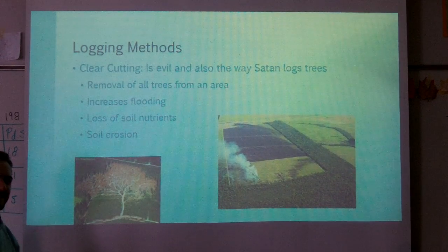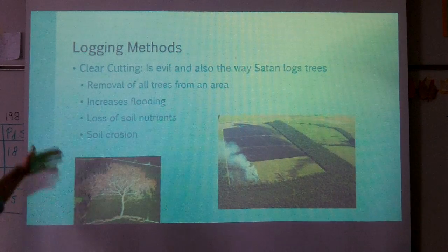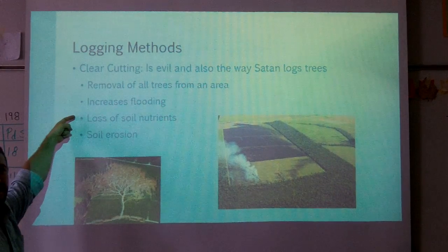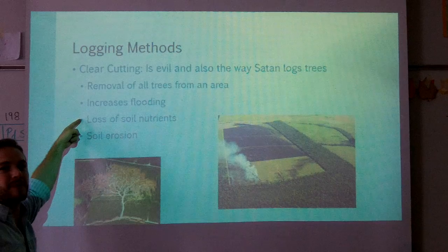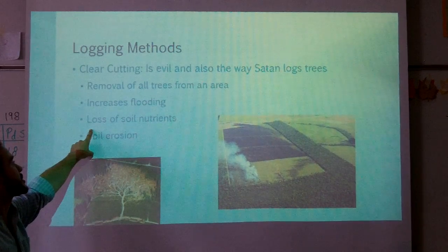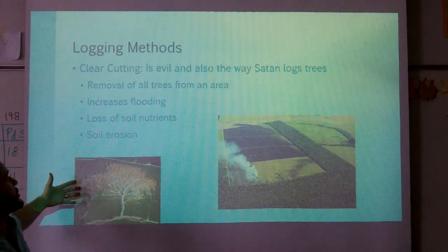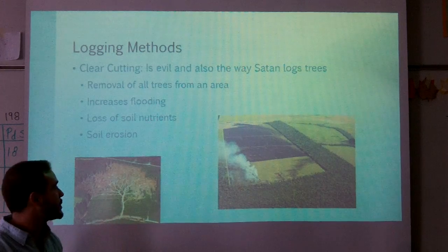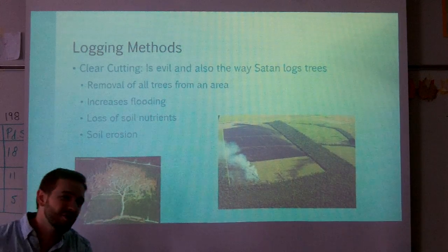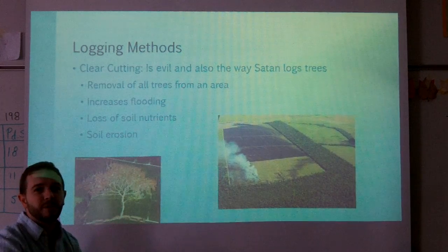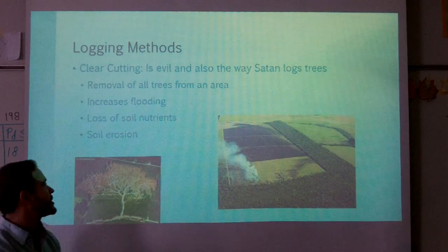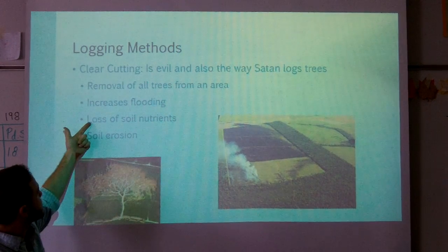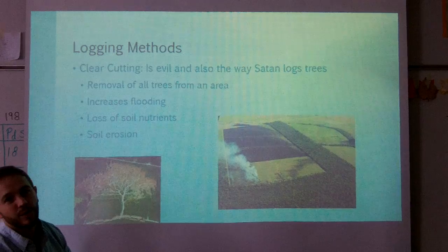Ironic, huh? So while removing all the trees, you're going to increase flooding. Remember, because there's not enough trees to then process the water. We're going to lose the soil nutrients because now we've just got dirt there. So every time it rains, it's going to carry with it the topsoil and all those good nutrients. It's going to dump into a river somewhere, and it's going to flow out into the ocean. And with the loss of the soil nutrients, you get soil erosion.